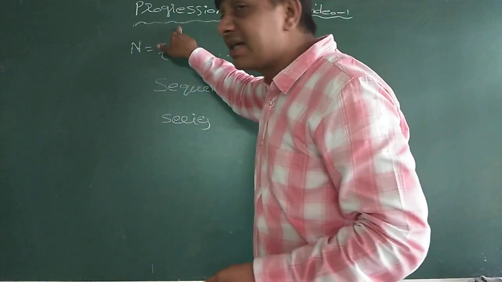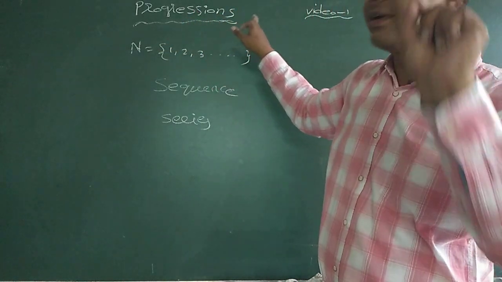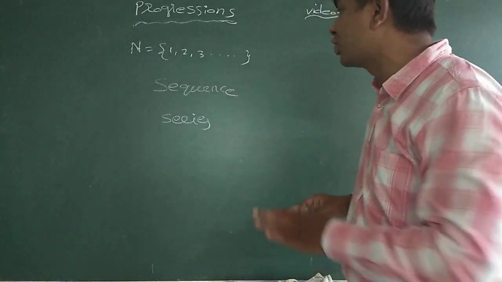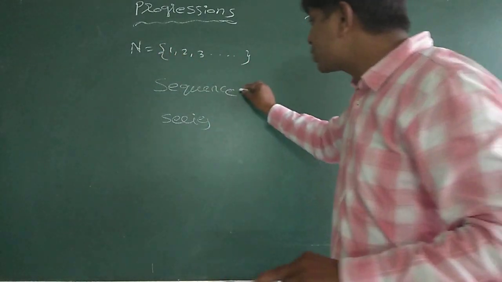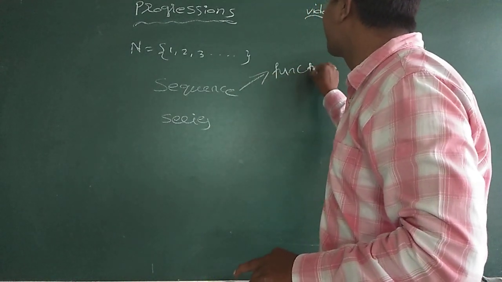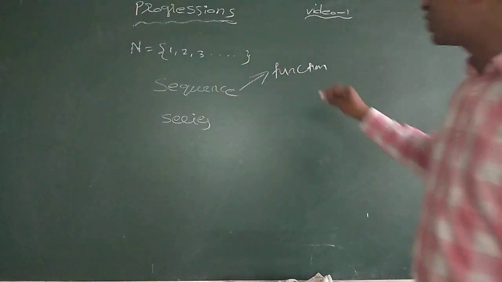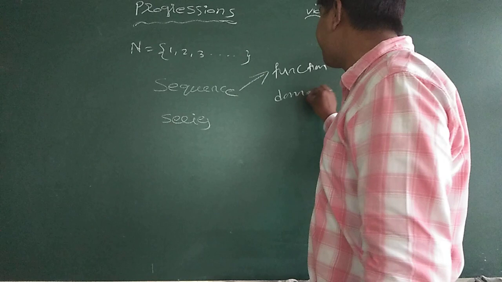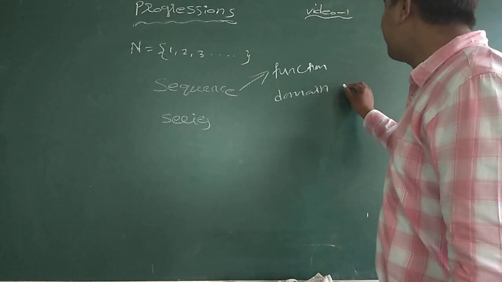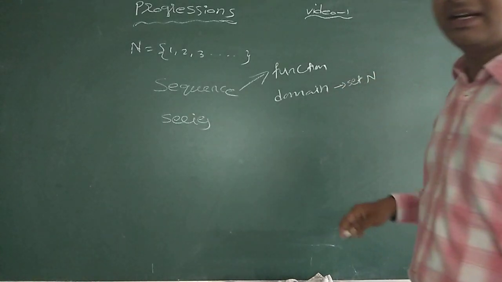listen here. The study of progression started in mathematics with the study of natural numbers. The set of natural numbers is 1, 2, 3 and so on. In this one, sequence. A sequence is a function whose domain is the set of natural numbers.